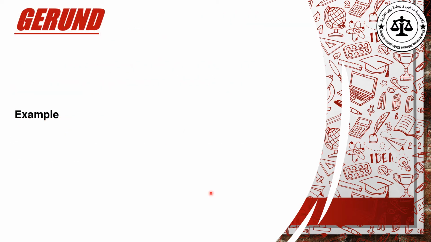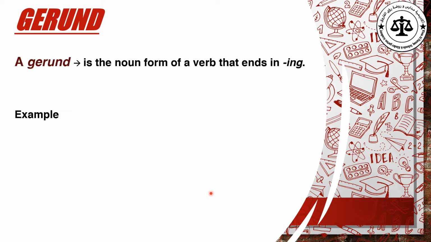Let's start with the gerund. حكينا gerund بمعنى المصدر. The form of it, the present participle, is a noun form of a verb that ends in ing, as we said before, like what? Play, playing, dance, dancing, eat, eating. So هو verb بضيف له ing بصير gerund، ولكن لازم ننتبه إنه ما لازم يسبقهم أي فعل من الأفعال to be.